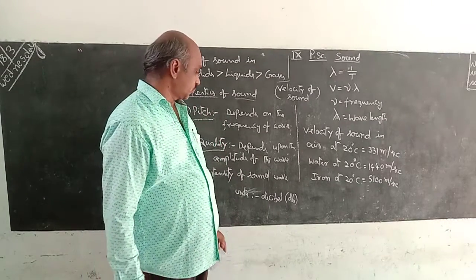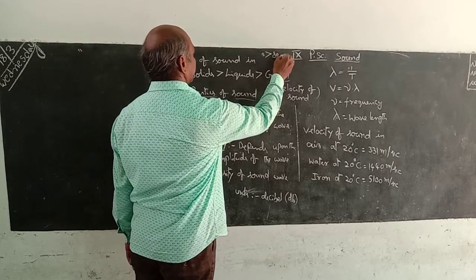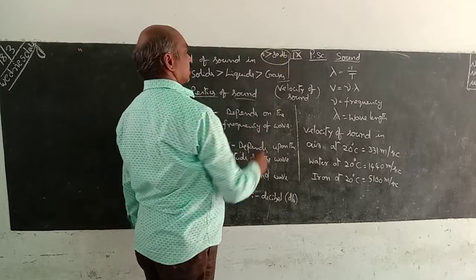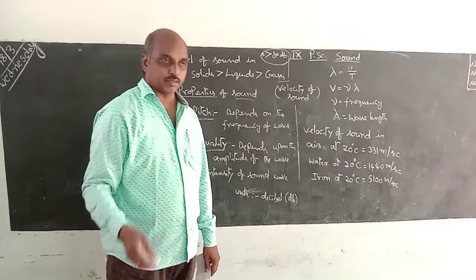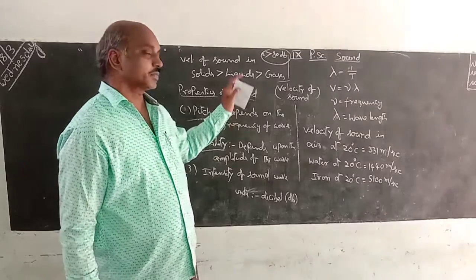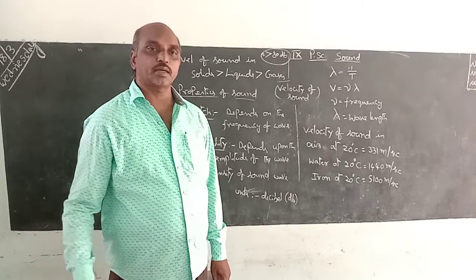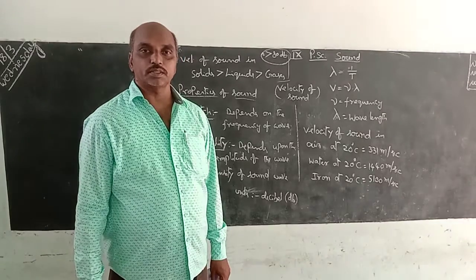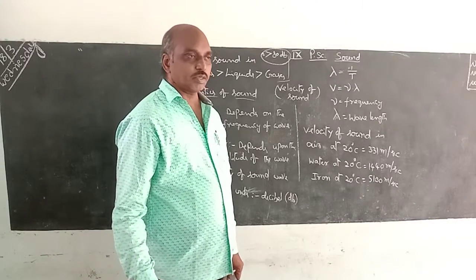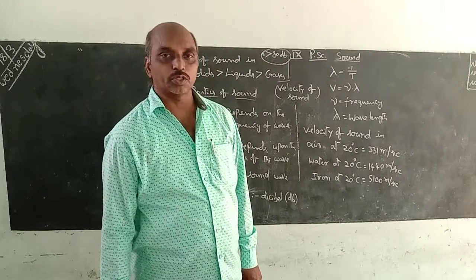If the intensity of sound is greater than 80 dB, that is harmful to the ear. If we hear high intensity sounds continuously for a longer time, it causes several hearing problems and health problems also.